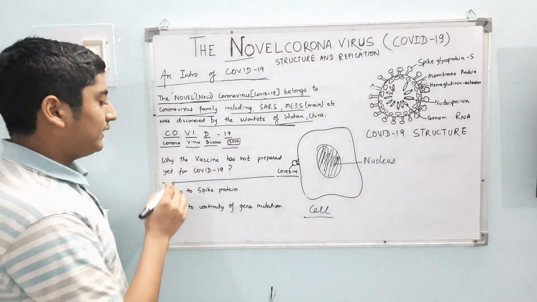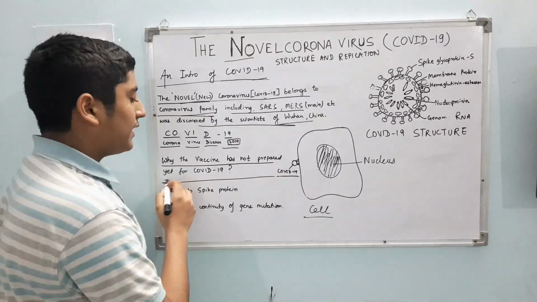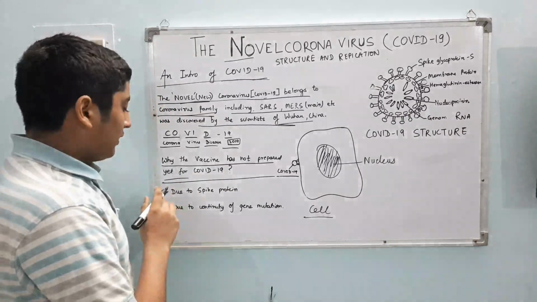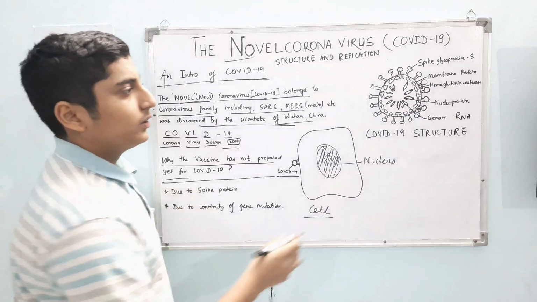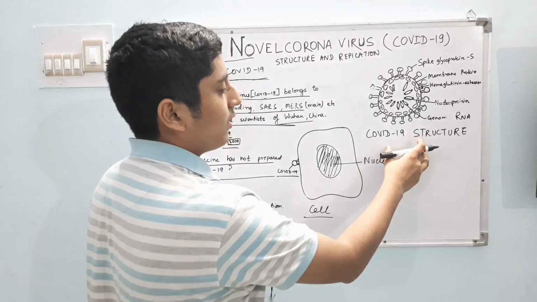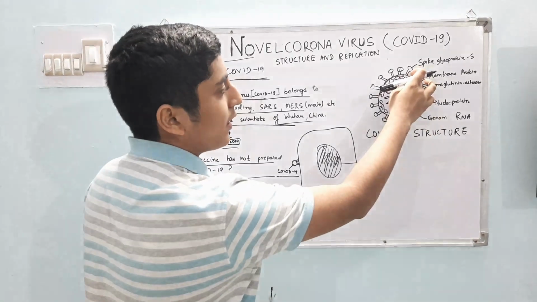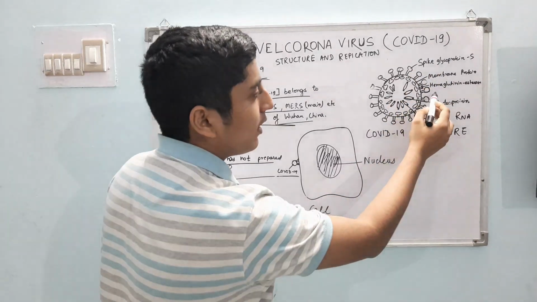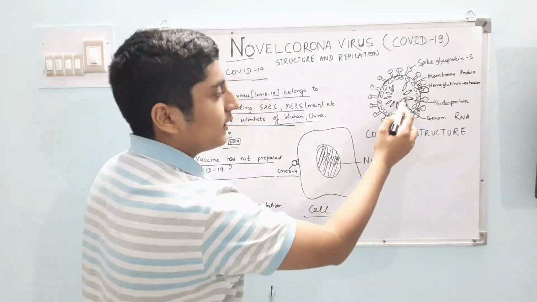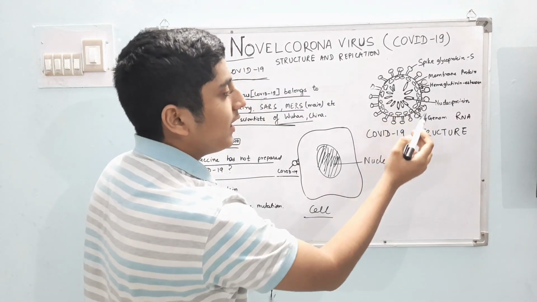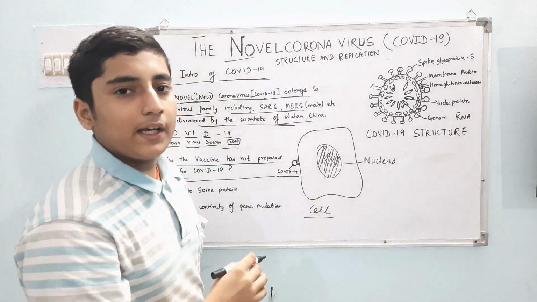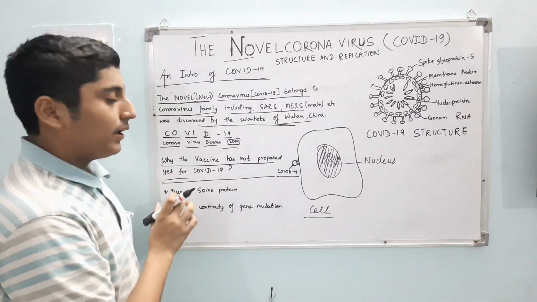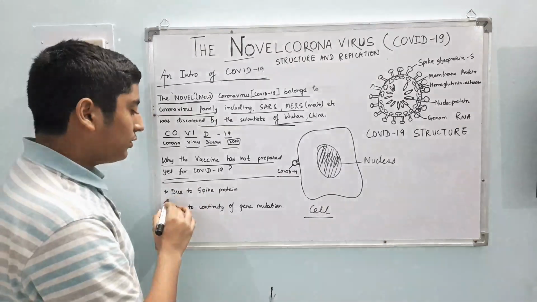So a question is, why has the vaccine not been prepared yet for the COVID-19? There are two main reasons. First, due to spike protein. So look here, the structure of the COVID-19. This is the spike glycoprotein. This is the membrane protein. This is the hemagglutinin esterase. This is the nucleoprotein, and this is the genome RNA. So the vaccine has not been prepared yet for the COVID-19 because of the spike protein.